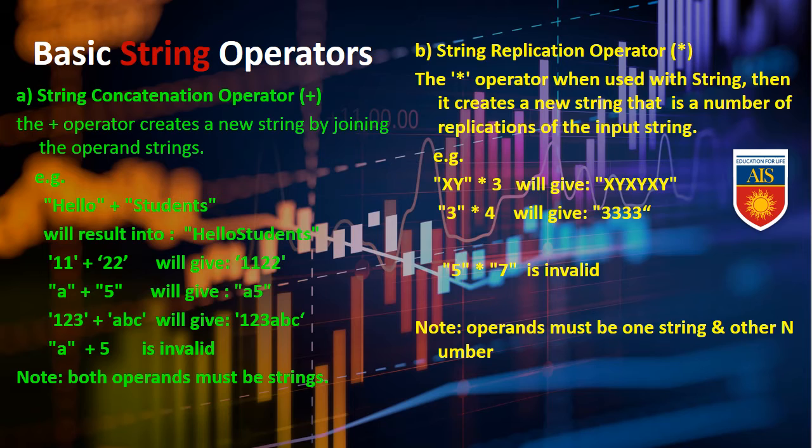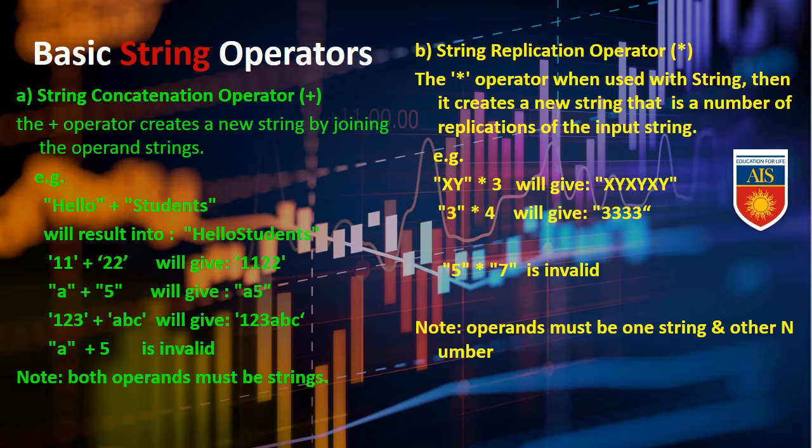Now basic string operations. Number 1, string concatenation operator. With the help of the string concatenation operator, users can join two strings and two numbers together as a string. We can do this with the help of the plus sign. The plus operator creates a new string by joining the operand strings. See the example, hello and students. The result will be hello students.